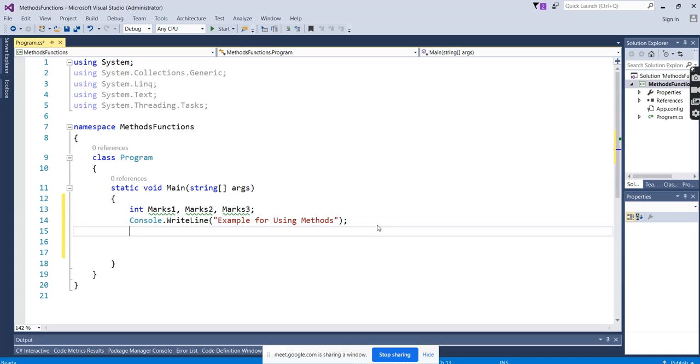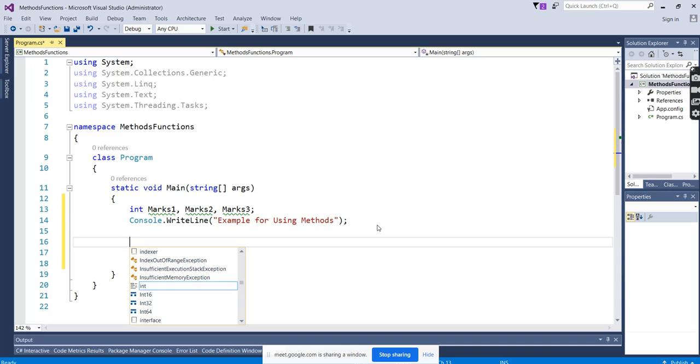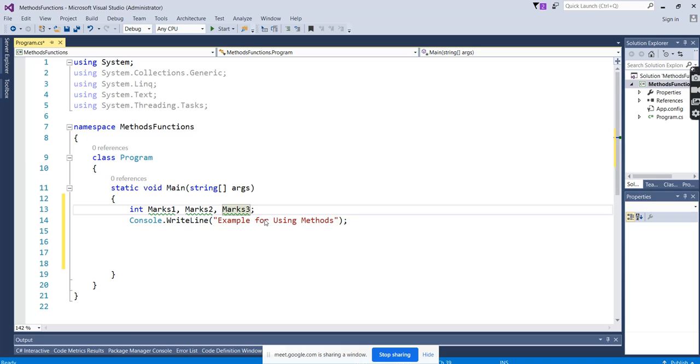So I want the total of this. First we'll go for what the sum of this will be, just a very small example. Then we'll go for the different possibilities of functions and methods. Then total equals this. I don't want to calculate the total here, I want to make it in a separate method. So, calculate sum. I create this.